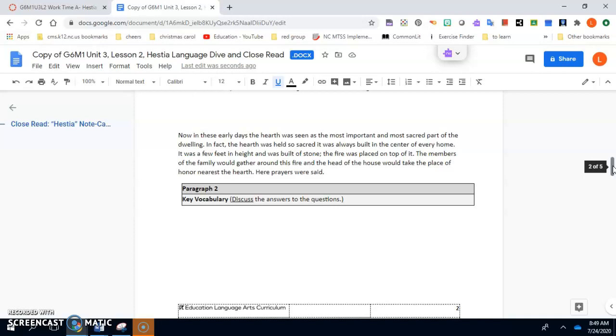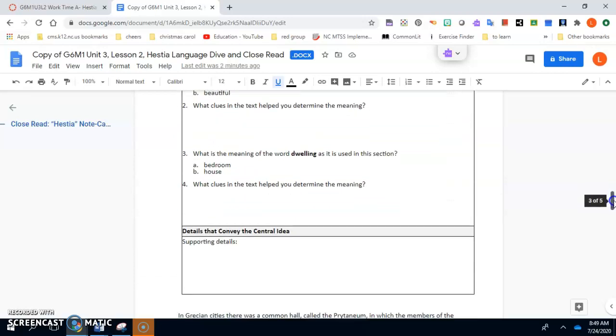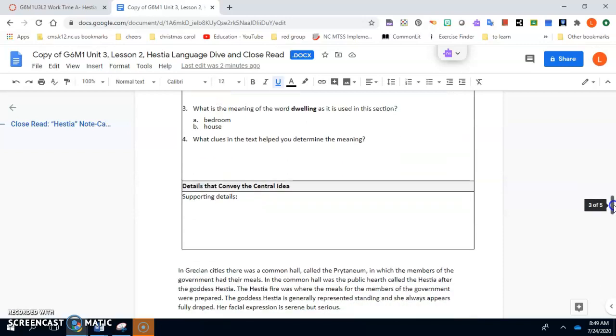It was a few feet in height and was built of stone. The fire was placed on top of it. The members of the family would gather around this fire, and the head of the house would take the place of honor nearest the hearth. Here, prayers were said." Then we have a few questions that follow about key vocabulary, and then the details that convey the central idea. Remember, the central idea is already listed above.